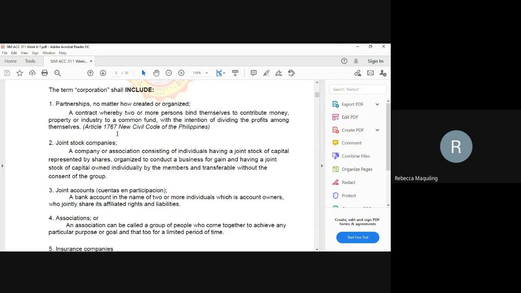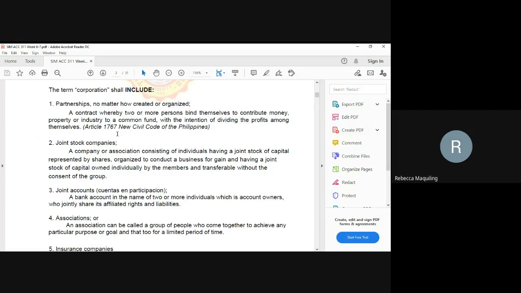Since a partnership can be created whether just by binding themselves or by law, or just go to the SEC and register your partnership, or by mere agreement of two or more persons that they will contribute money, property, or industry to a common fund with the intention of dividing the profits among themselves. That is already called a partnership. So that's part of the corporation under tax law.